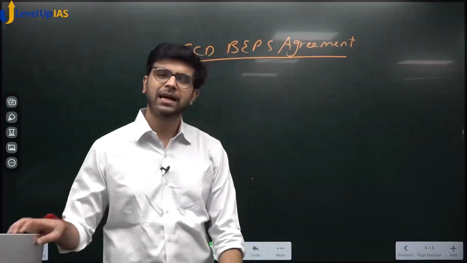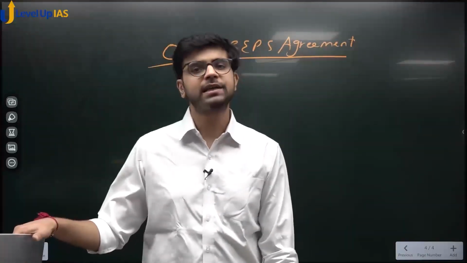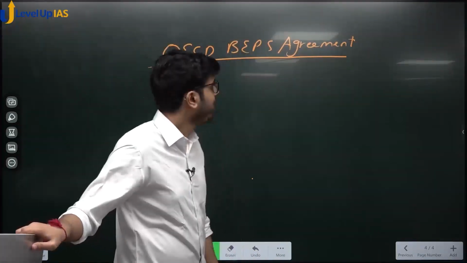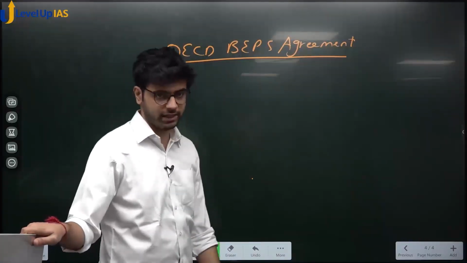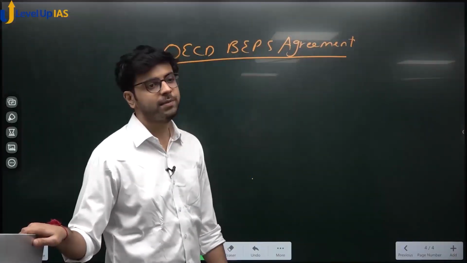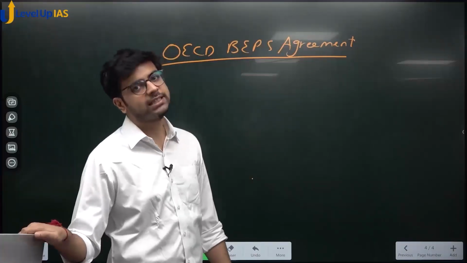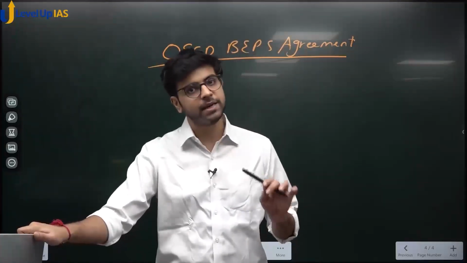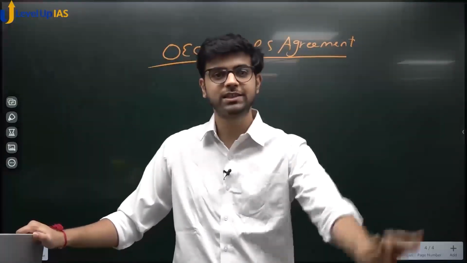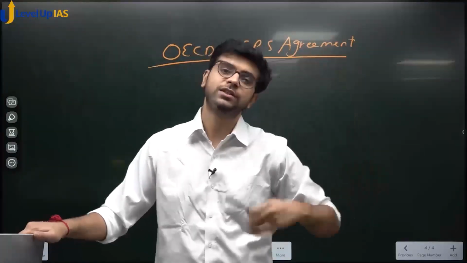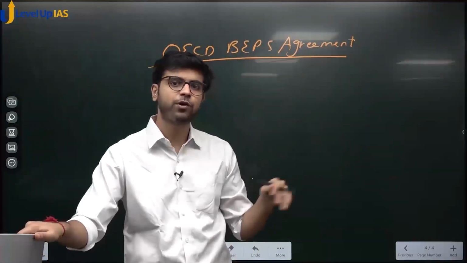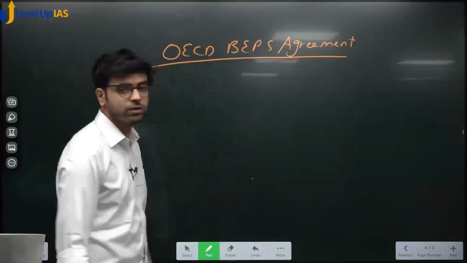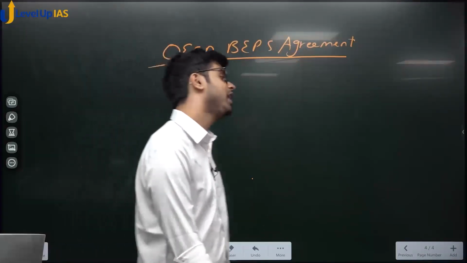It is nothing but an agreement to share information. So if somebody is shifting its profits to India, India will share that information with the other country. Now you might ask, sir, but India is not a member of OECD. Then how did we sign the OECD BEPS agreement? OECD countries have signed this agreement with a lot of other countries also who are not part of OECD. India signed the OECD BEPS agreement in 2015, and the question appeared in 2016. BEPS is in relation to what? The answer was OECD. They had given 4 options: WTO, IMF, World Bank and OECD. Very simple, straightforward. Yes or no?